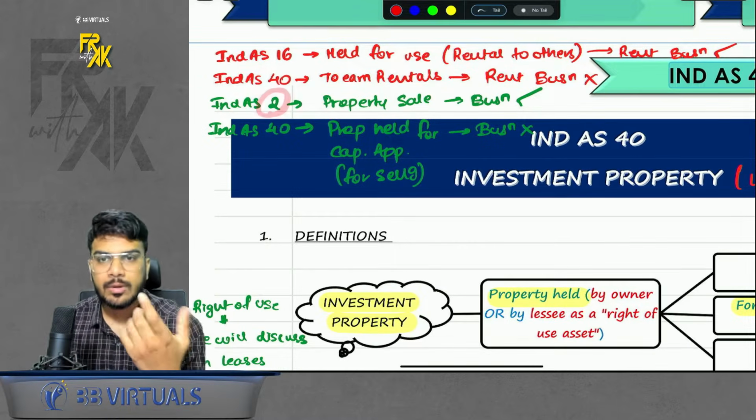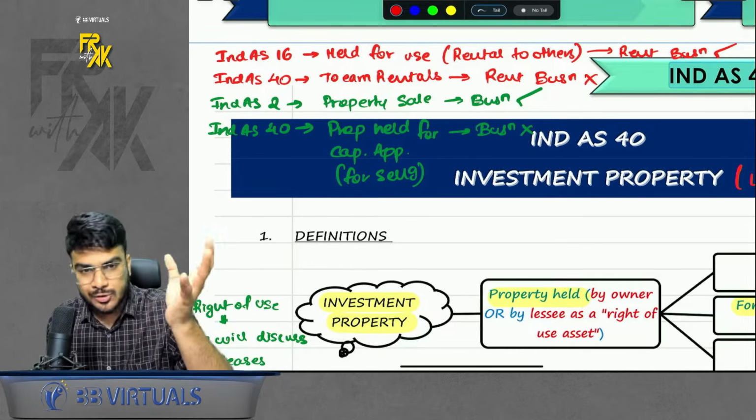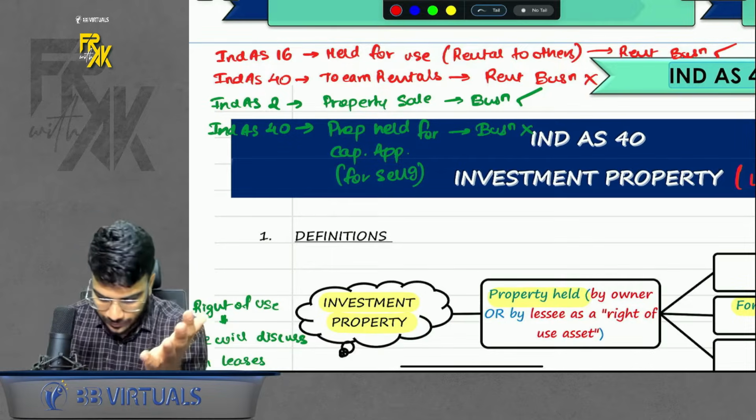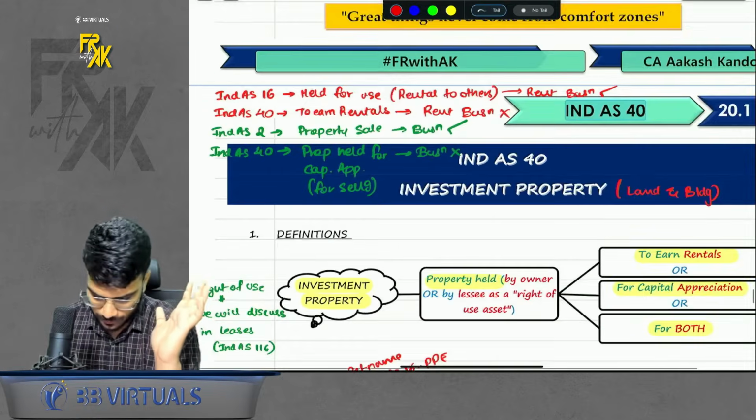Apart from this, if buying and selling the property is your business, then that property will be an inventory for you. But if you're buying a property, holding it for capital appreciation, so that later on you can sell it, but this is not a business, so that will be covered under Ind AS 40. Do remember that part.